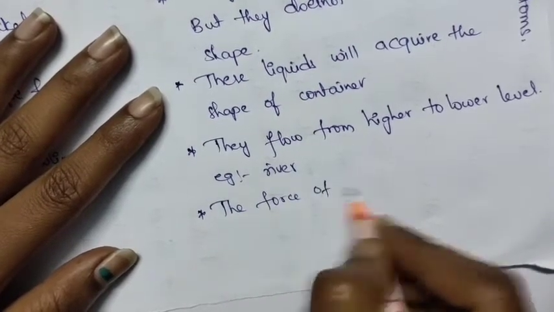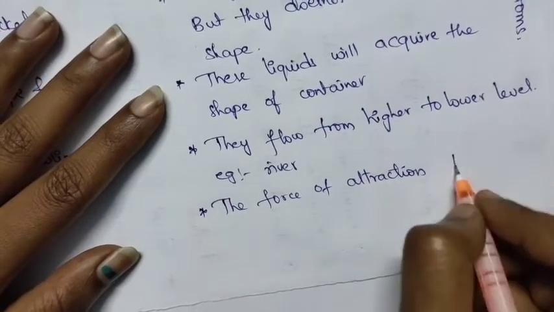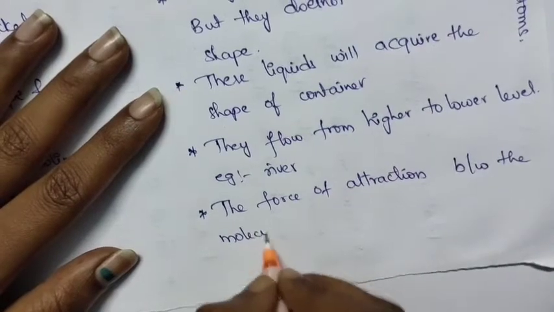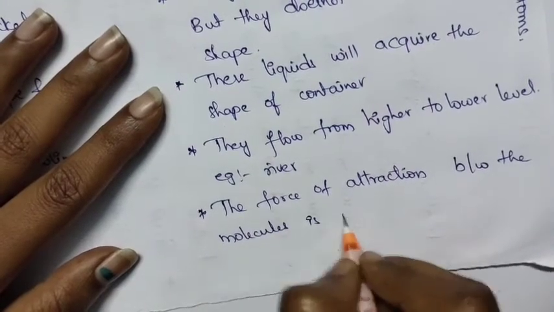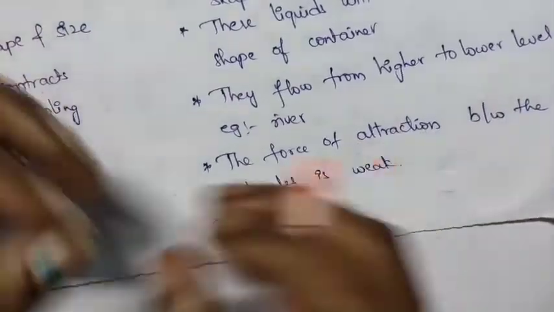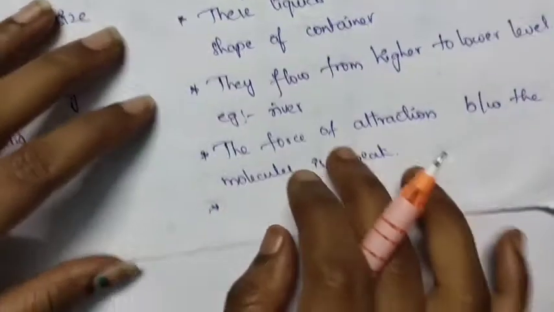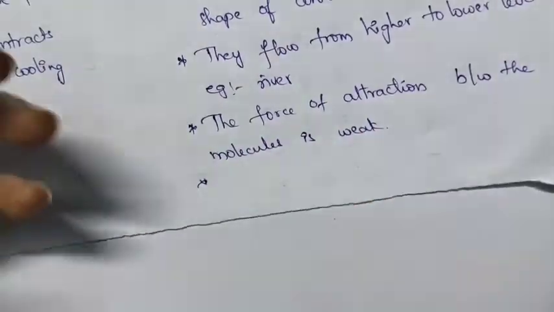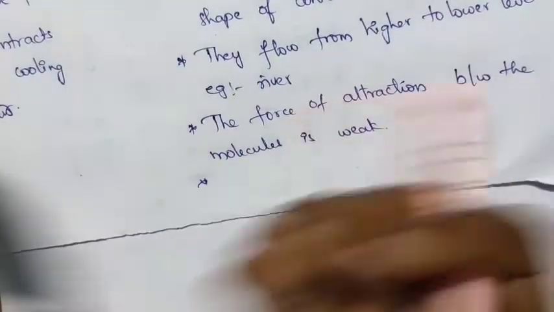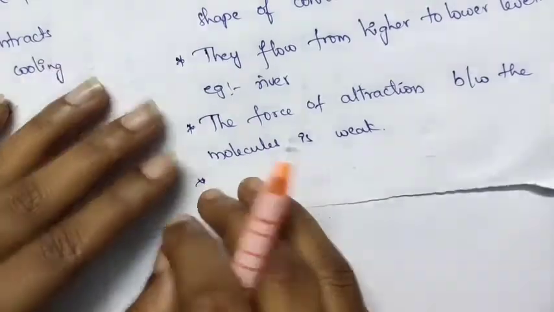The force of attraction between the molecules is weak. Upon heating, they can be expanded, and they can be contracted by cooling, more than the solid.